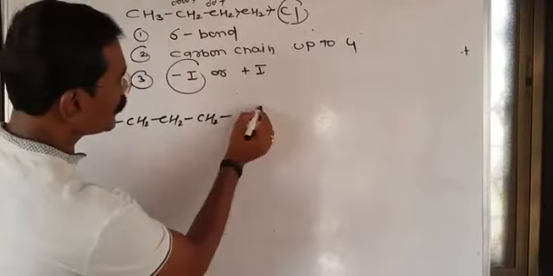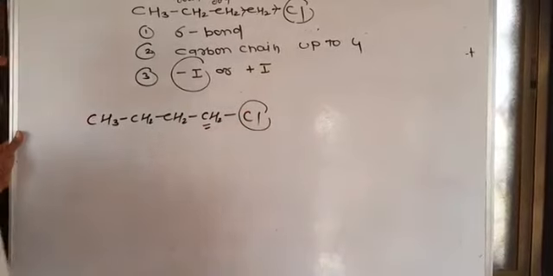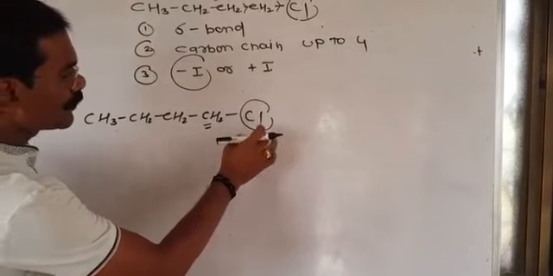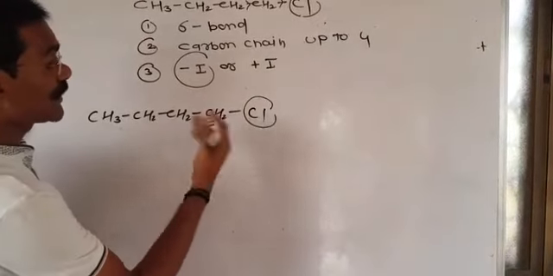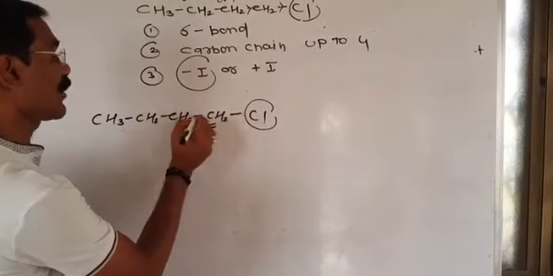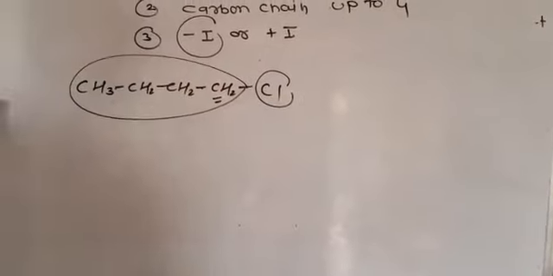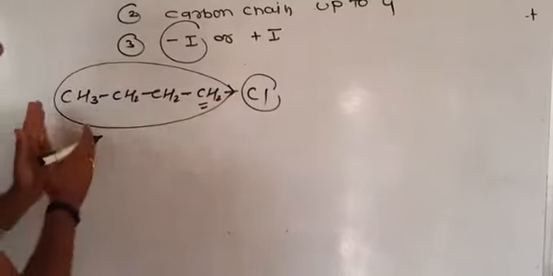In this case, chlorine is more electronegative than carbon. So due to the higher electronegativity of chlorine, this chlorine accepts or withdraws sigma electrons, or the electron density of this whole molecule, toward itself. It means chlorine accepts electron density toward itself.